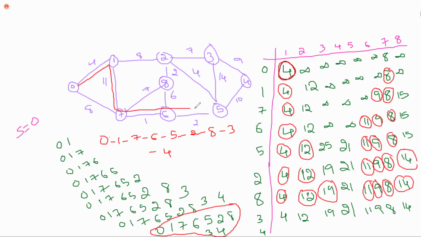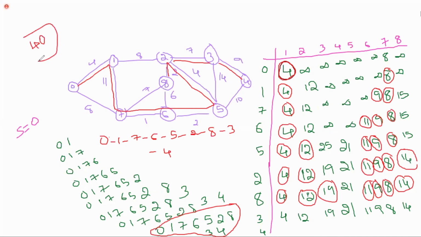0 to 1, 1 to 7, 7 to 6, 6 to 5, 5 to 2, 2 to 8, and then 3, and then 4. Okay. What is the cost we will get? 4 plus 11 is 15, 15 plus 1, 16, 16 plus 2, 18, 18 plus 4, 22, 22 plus 2, 24, 24 plus 7, 31, and 31 plus 9, the total cost. But they never ask the cost.